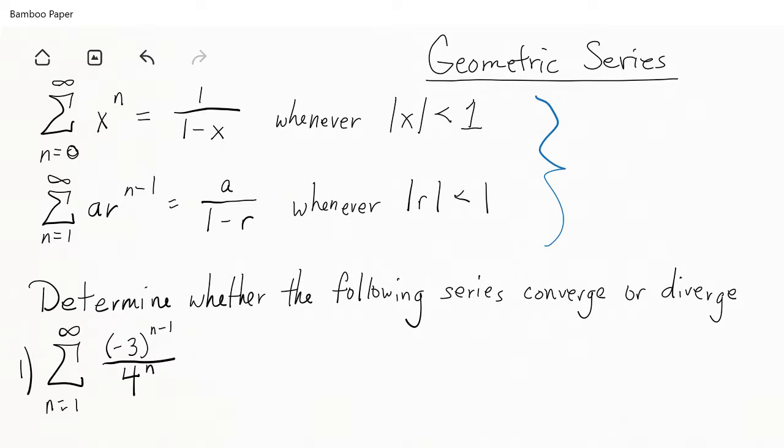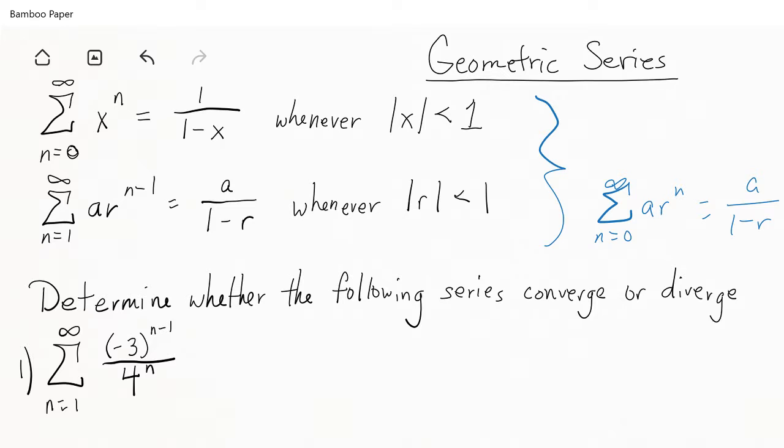There's other ways to write this. I mean, we could have written this last one as a summation n equals 0 to infinity of a times r to the n. That's the same thing. This is also equal to a divided by 1 minus r. So you have the same song and dance going on there. I want you just to be aware of that the whole time. So keep that in mind when it comes down to it. Alright, so moving forward here.